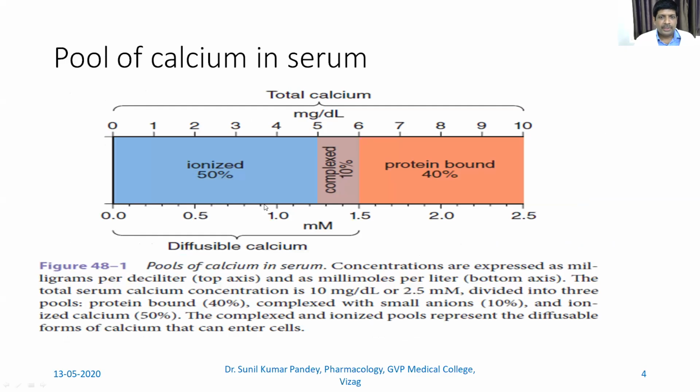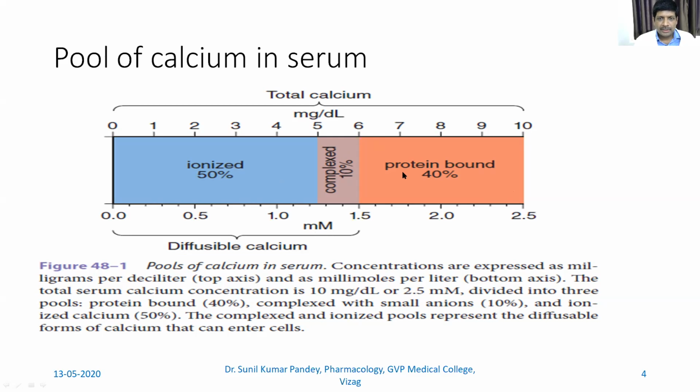So this is what I was talking about in my previous slide. This is the pool of calcium in the serum. As I told, it varies in a range of 8.5 to 10. So we take it as 10 milligram per deciliter, and this equals 2.5 millimole.